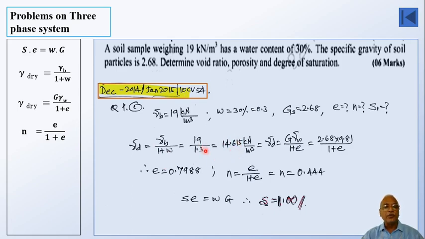Here there are no units in the denominator, because of that, whatever the numerator has got units, the same units will be maintained. So dry unit weight becomes 14.615 kilonewton per meter cube.